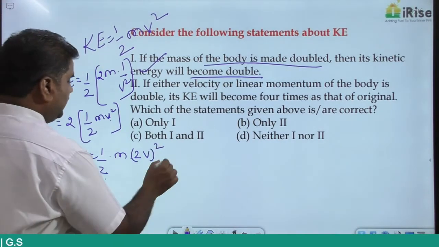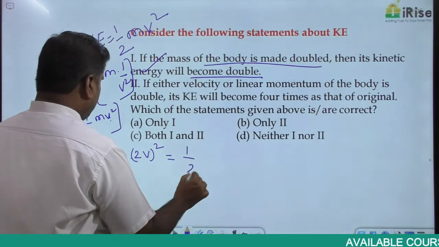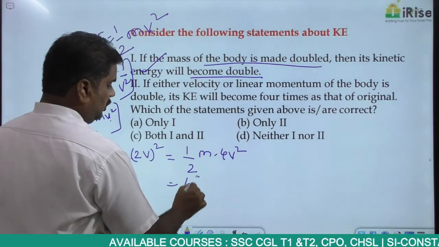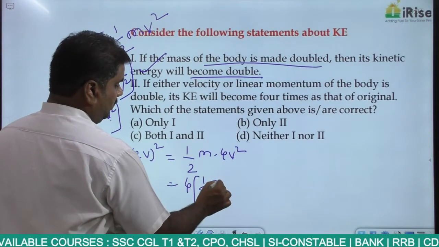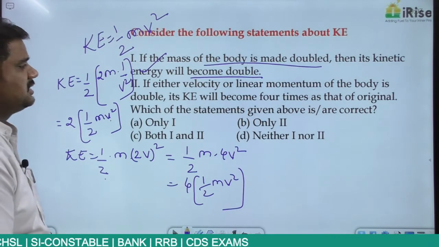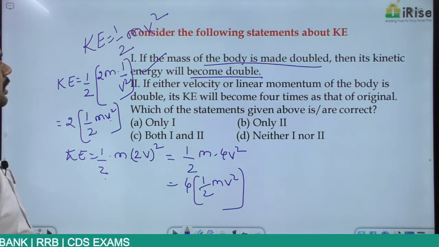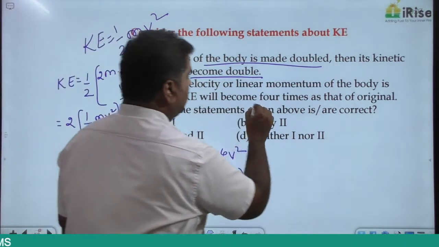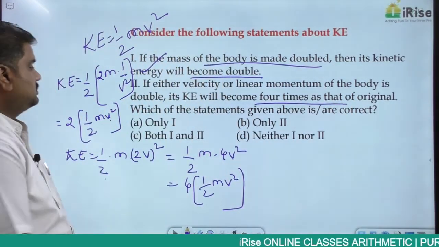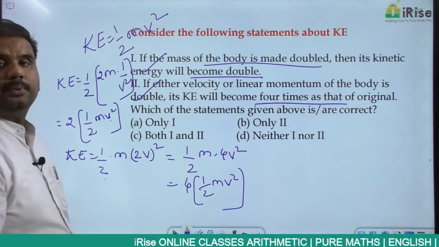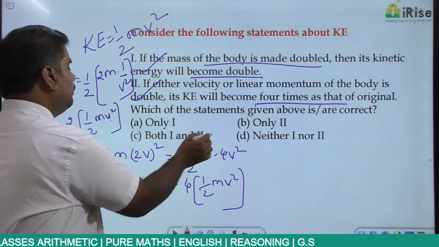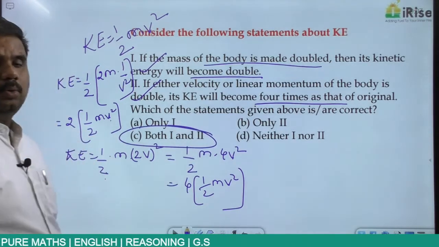So write this as 1 by 2 into m into 4v square, or else 4 into 1 by 2 mv square. So if the velocity is doubled, then the kinetic energy will become 4 times the original value. Is it becoming 4 times? Yes. So this statement is also right. Both 1 and 2 are correct in this case.